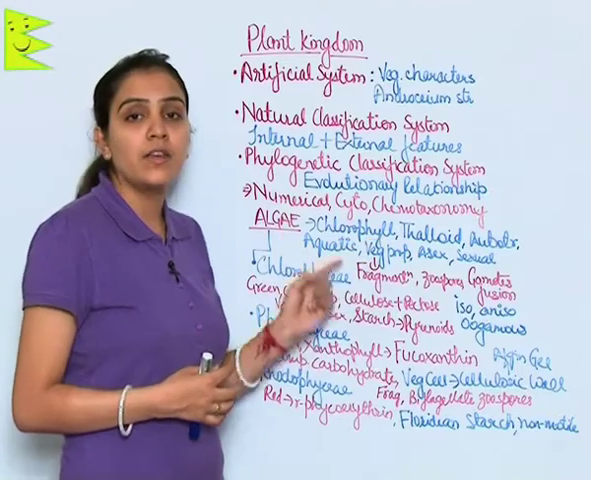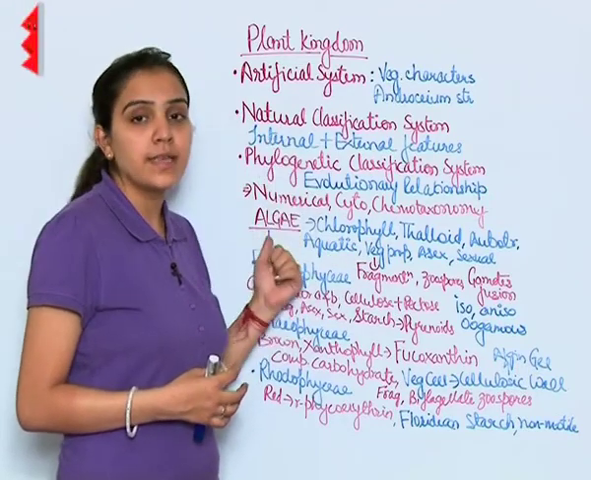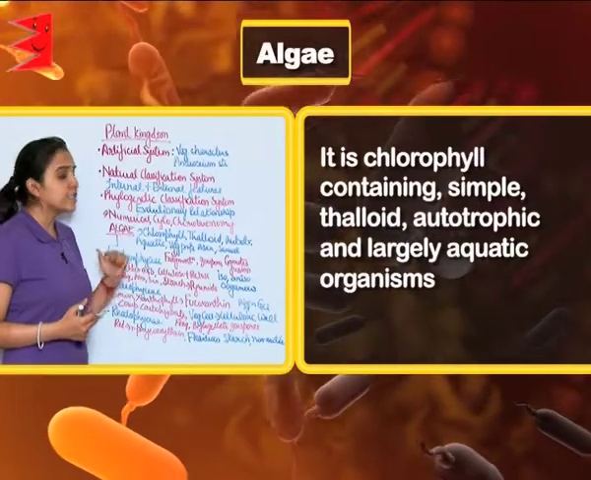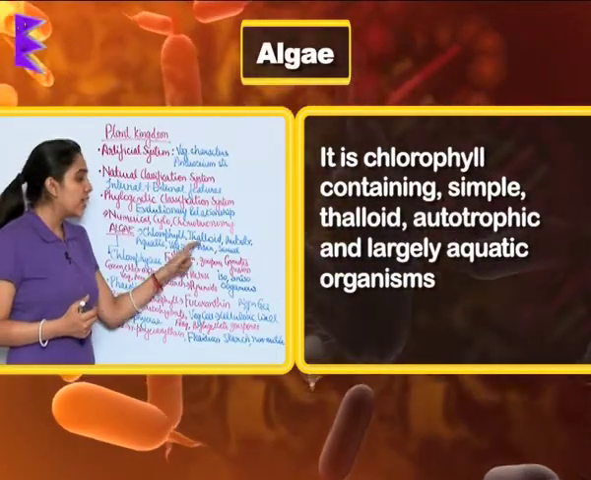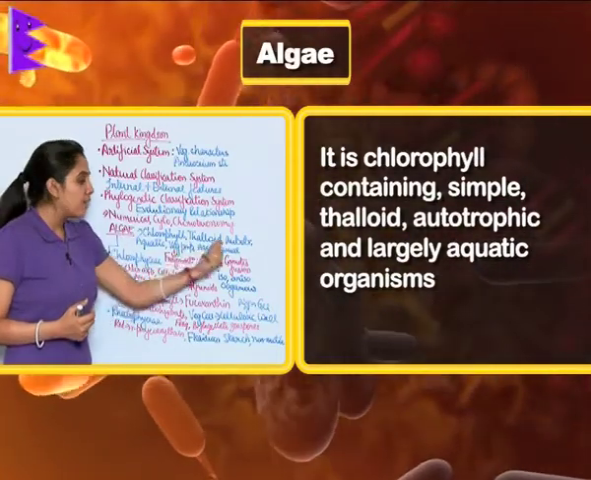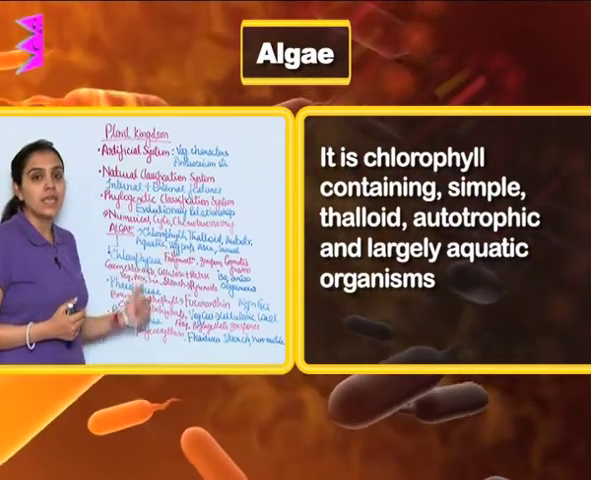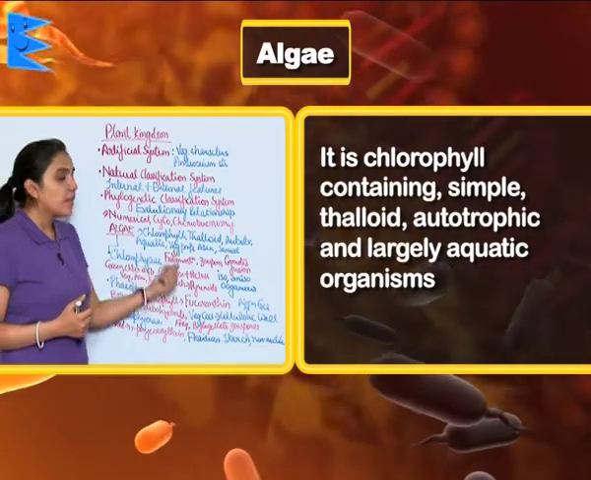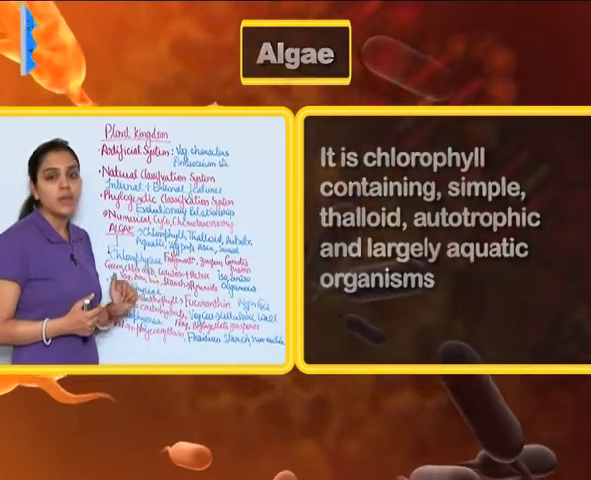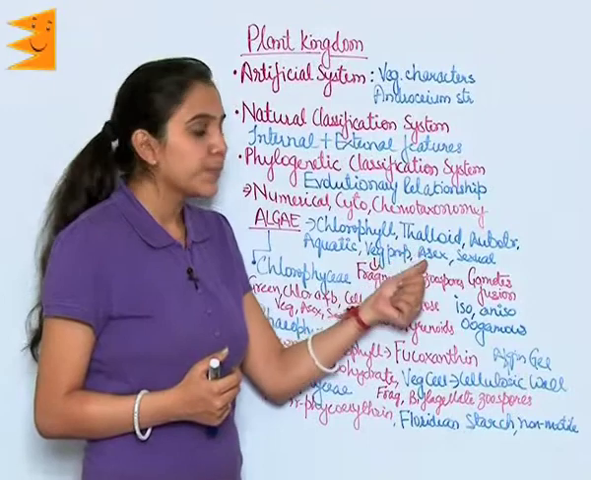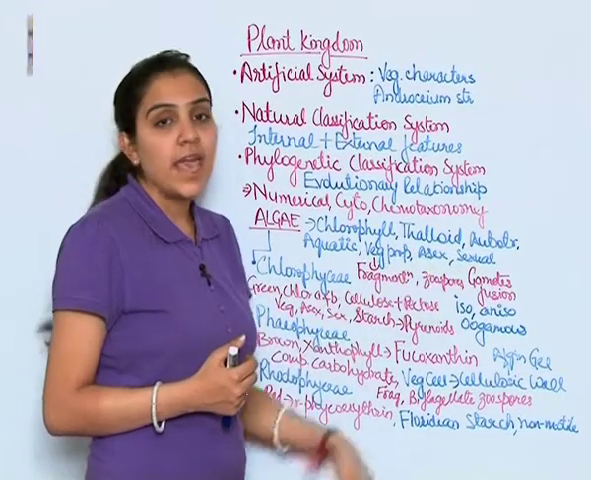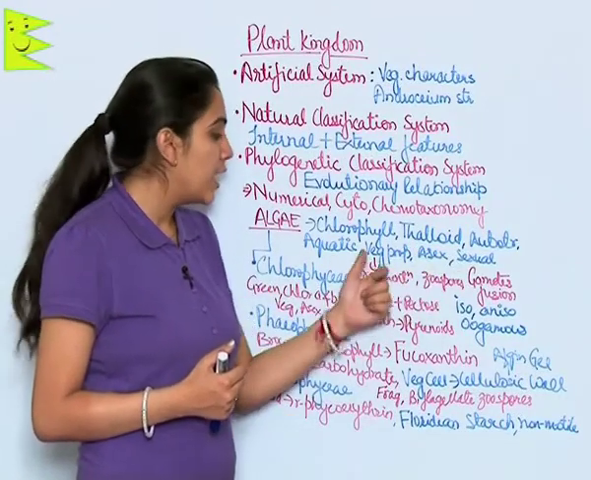The first category in plant kingdom is algae. Algae is chlorophyll containing thalloid organisms which are autotrophic in nature, usually present in aquatic habitat. They reproduce by vegetative propagation, asexual reproduction as well as sexual reproduction.